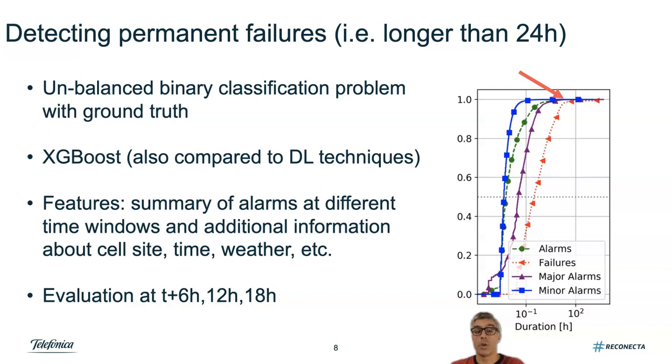We use machine learning tools to solve this problem. From a machine learning perspective, this is a binary classification problem. It is a very unbalanced problem because only 1% of the failures are actually permanent, meaning longer than 24 hours. For this problem, we also have ground truth for the failures that happened in the past, for which we already know if they have been permanent or not.